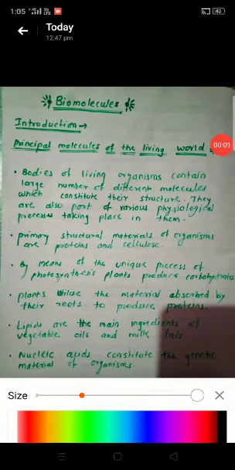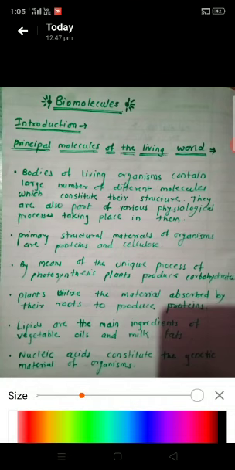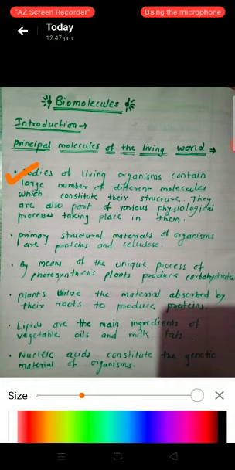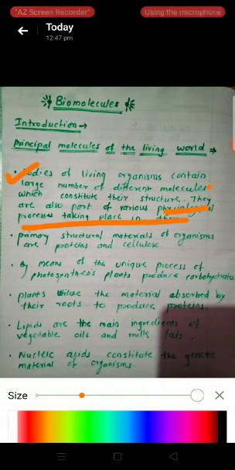Hello students, today we are going to start the new topic, biomolecules. Biomolecules are the principal molecules of the living world. Students, see, the bodies of living organisms contain a large number of different molecules which constitute their structure. They are also part of various physiological processes taking place in them.